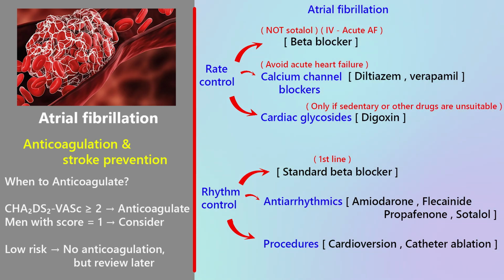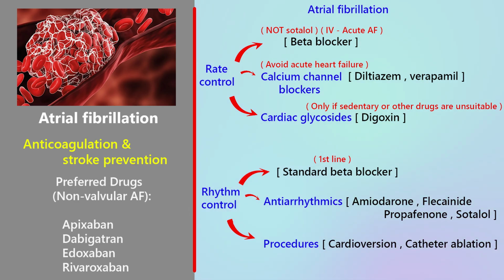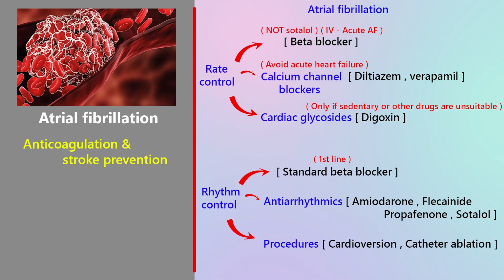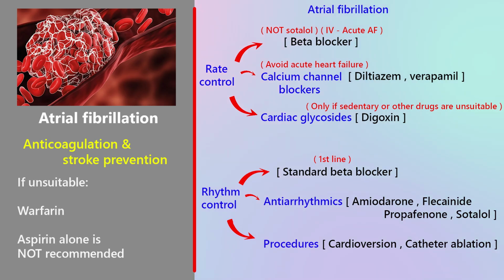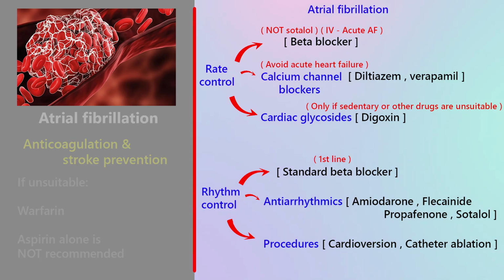When to anticoagulate: CHA2DS2-VASc score of 2 or more, anticoagulate. Men with score equals 1, consider anticoagulation. Low risk, no anticoagulation but review later. Preferred drugs: non-valvular AF, apixaban, dabigatran, edoxaban, rivaroxaban. If these are unsuitable, warfarin. Aspirin alone is not recommended. Just know these points. Don't overthink it.